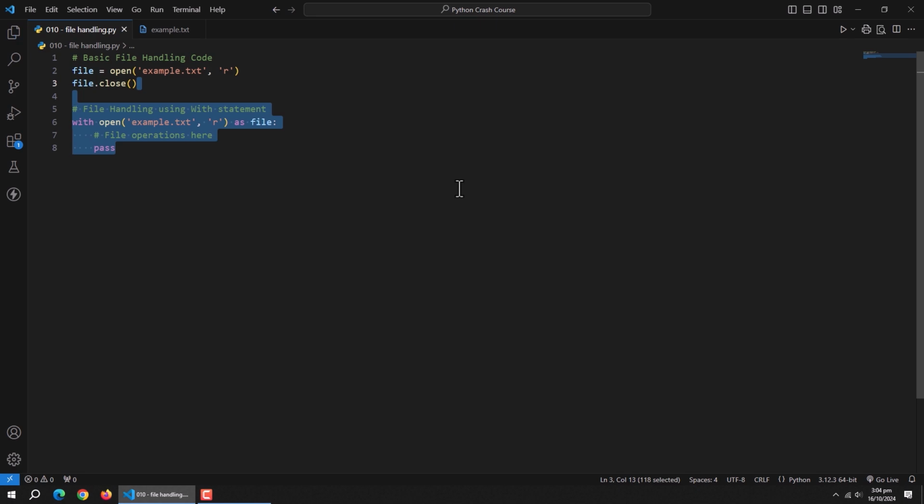This with statement is like a helpful friend who always remembers to close the door behind them. It automatically takes care of closing the file for you, even if an error occurs. It's the recommended way to work with files in Python because it's both cleaner and safer.